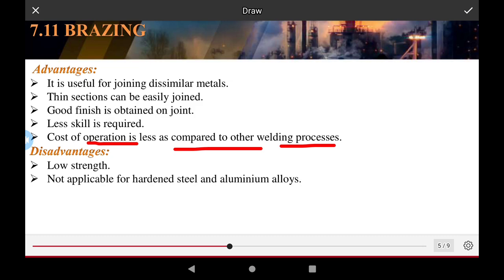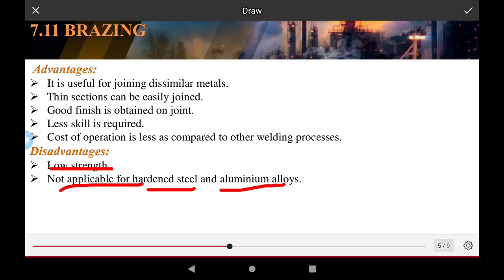Disadvantages of the brazing operation: the strength of the joint is low, and it is not applicable for hardened steel and aluminum alloys. It is not used for hardened materials, for example steels and aluminum alloys.